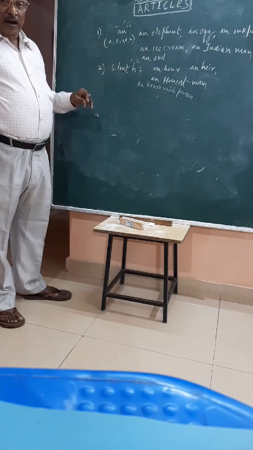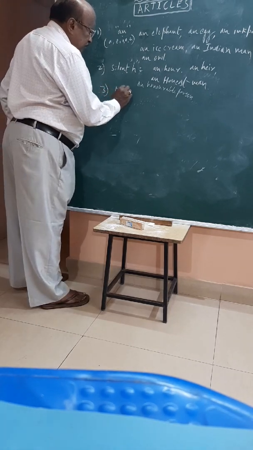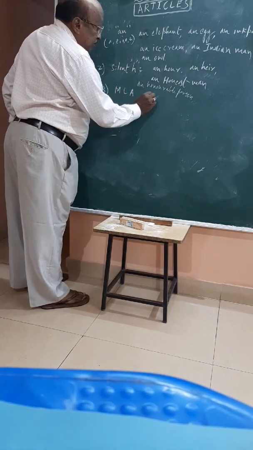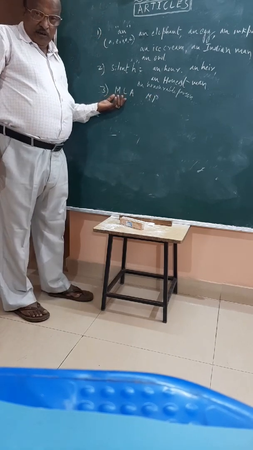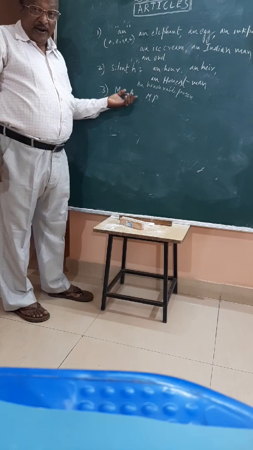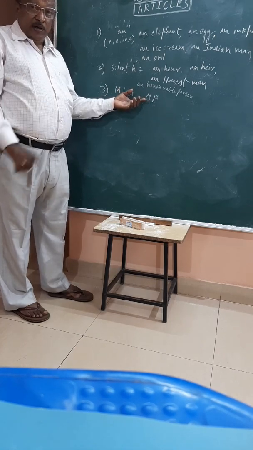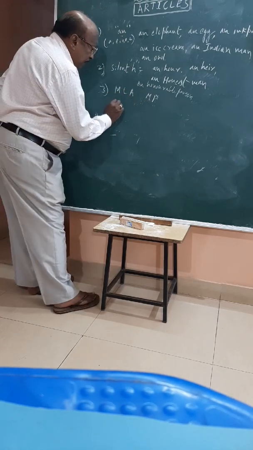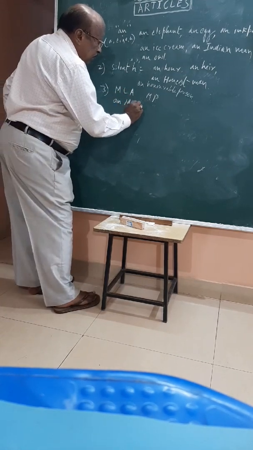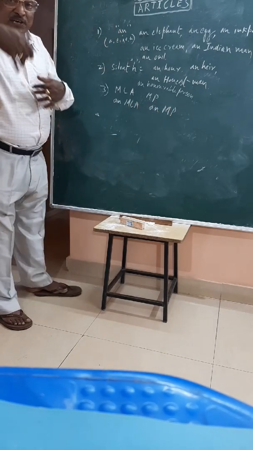Now there are MLA and MP. MLA, MP. If you use the abbreviation MLA and MP, Member of Legislative Assembly and Member of Parliament, you have to say an MLA, an MP, because you pronounce it yourself.